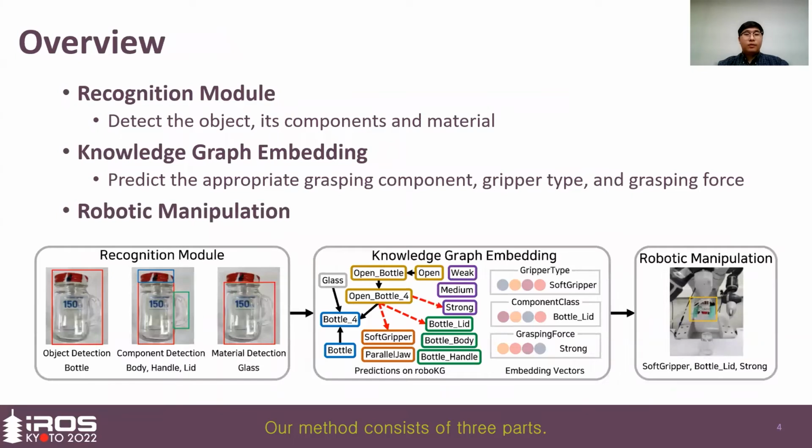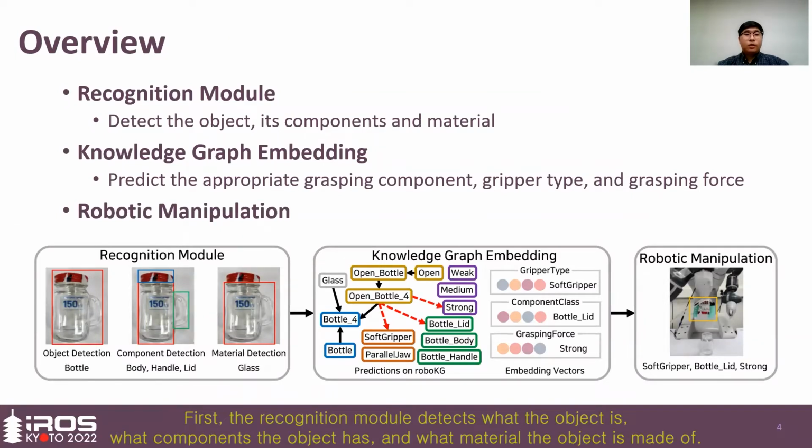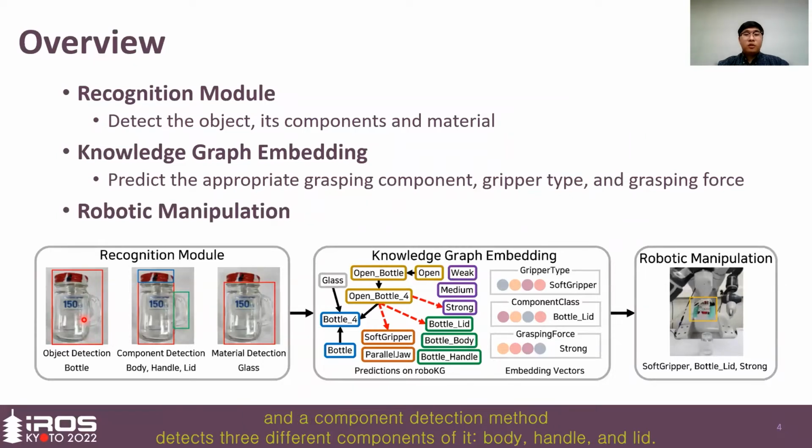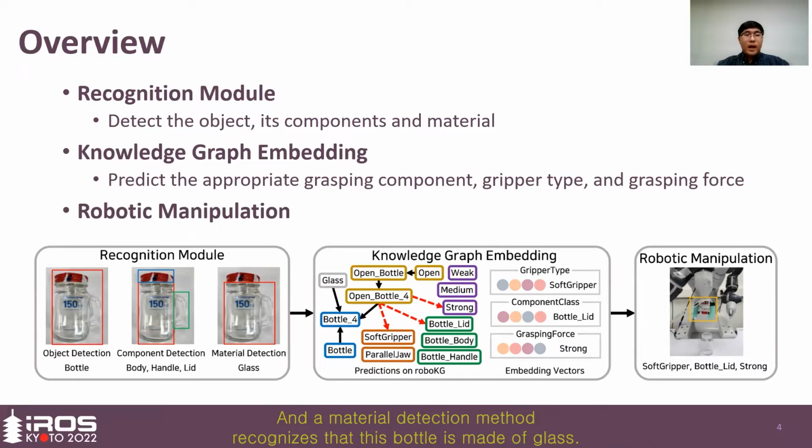Our method consists of three parts. First, the recognition module detects what the object is, what components the object has, and what material the object is made of. For example, an object detection method recognizes this object as a bottle, and a component detection method detects three different components of it: body, handle, and lid. And a material detection method recognizes that this bottle is made of glass.